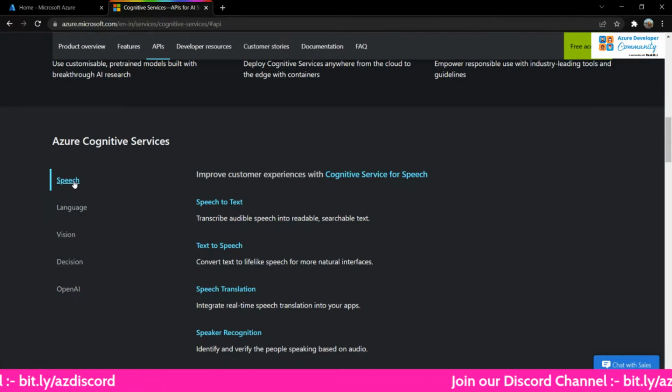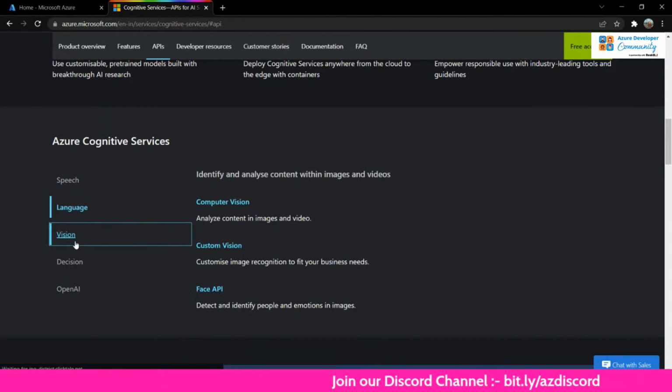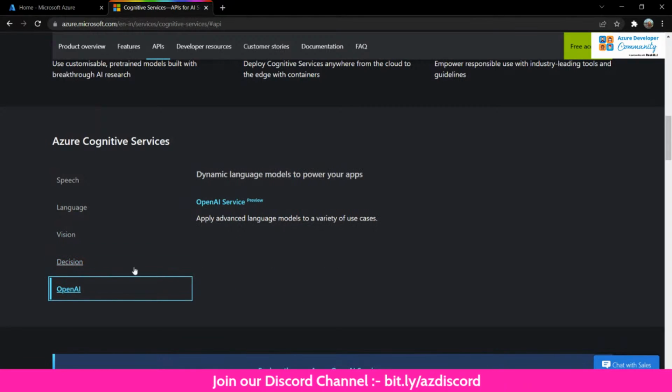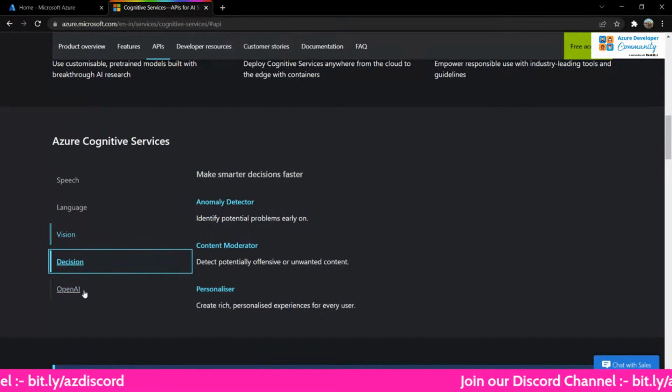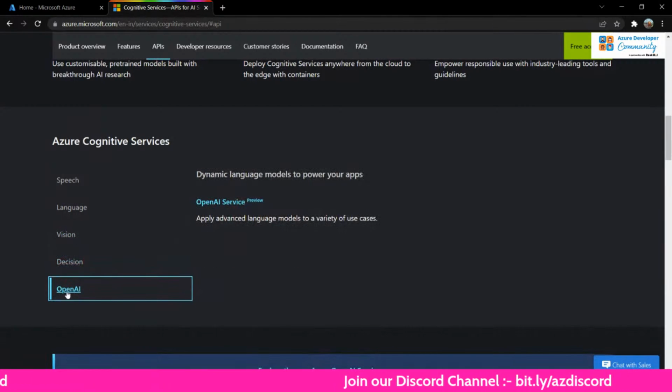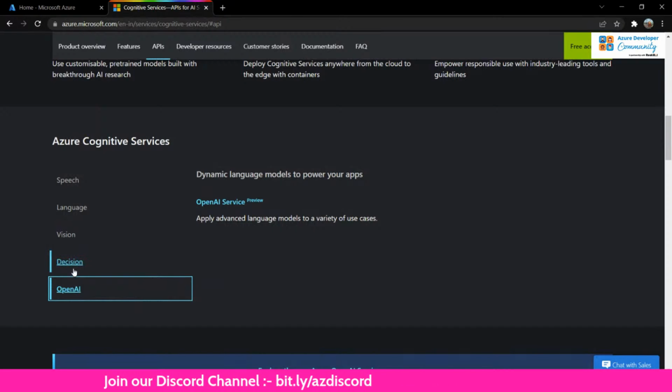One is called speech, one is called language, one is called vision, another one is called decision, and finally there is OpenAI. So: apply advanced language models to a variety of use cases. This is a recent release from Microsoft. Earlier this wasn't there. Instead of this, there was something else, but now this is added as well.